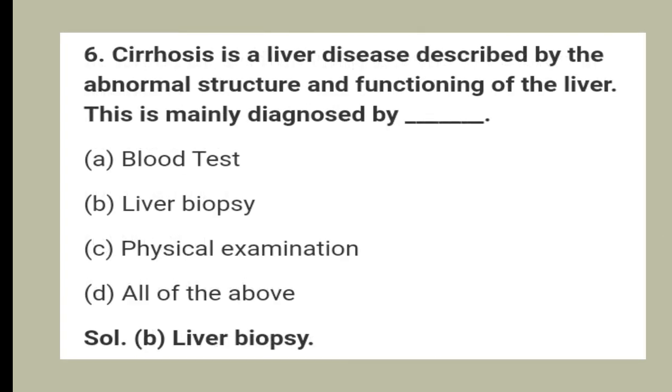6. Cirrhosis is a liver disease described by the abnormal structure and functioning of the liver. This is mainly diagnosed by option A blood test, option B liver biopsy, option C physical examination, and option D all of the above. And the answer is option B liver biopsy.